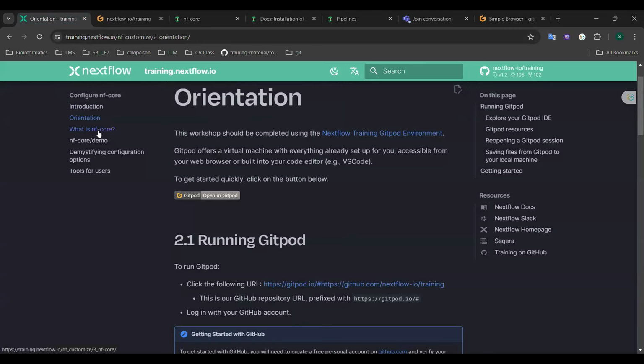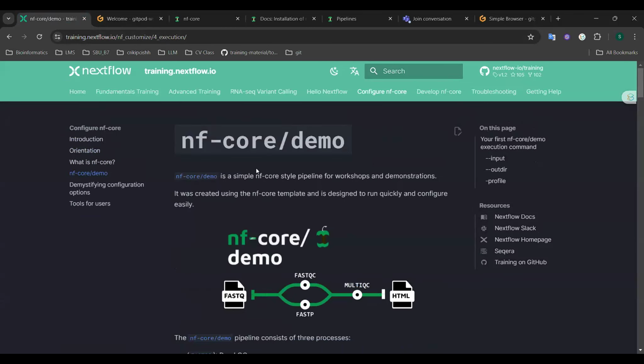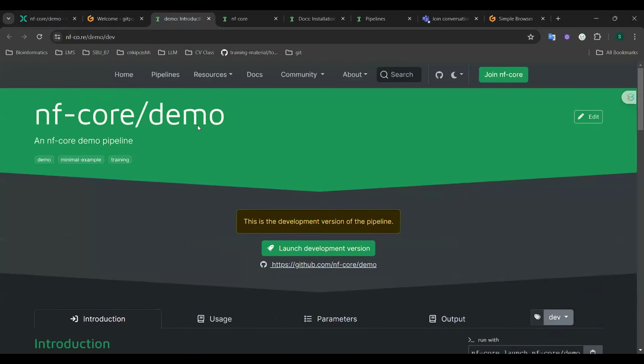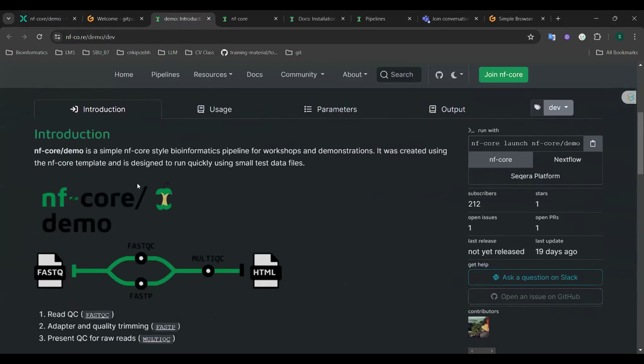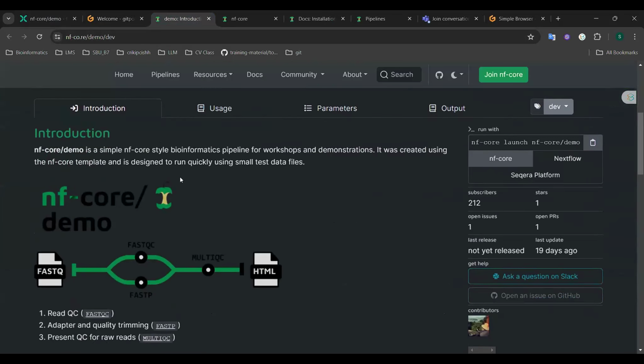Today we will be using this nf-core/demo pipeline as an example. This pipeline is a simple nf-core style pipeline designed for demonstration.